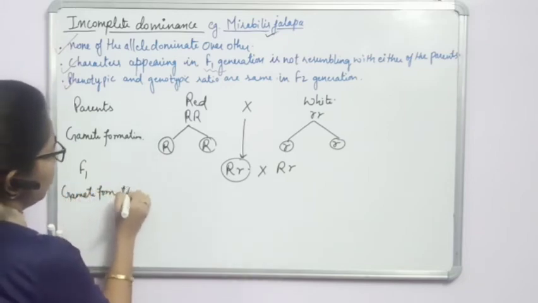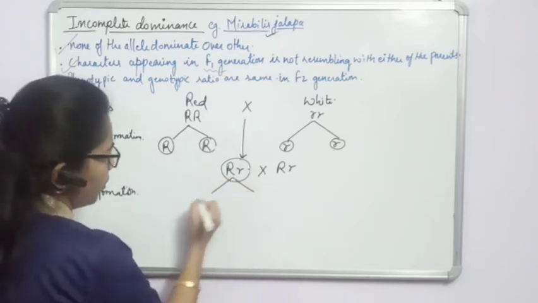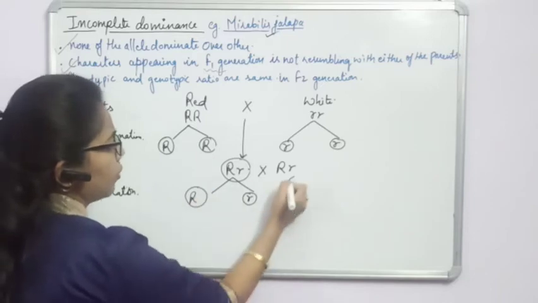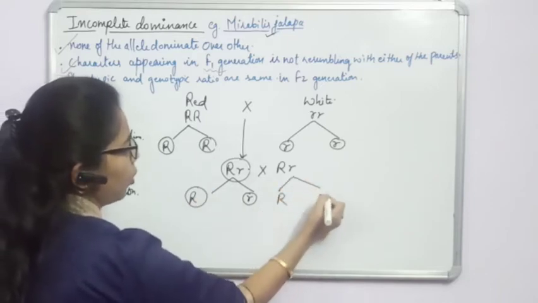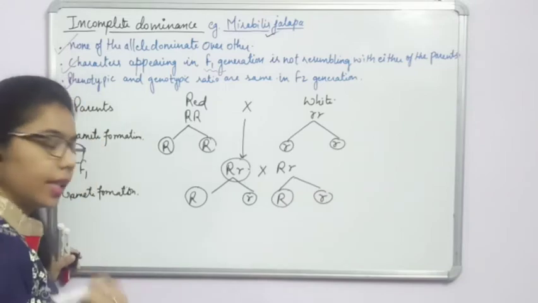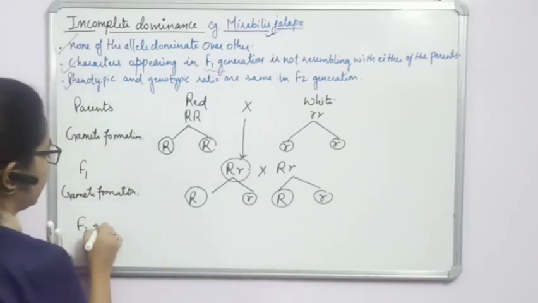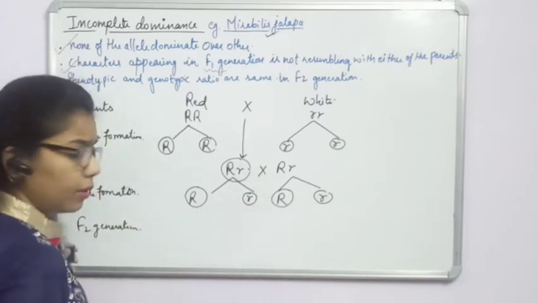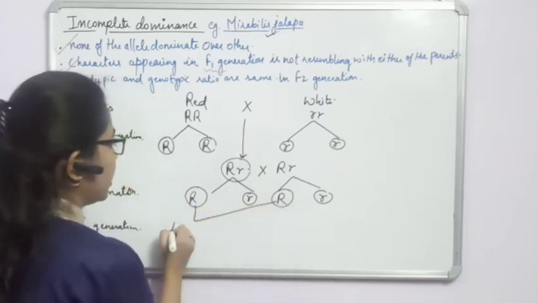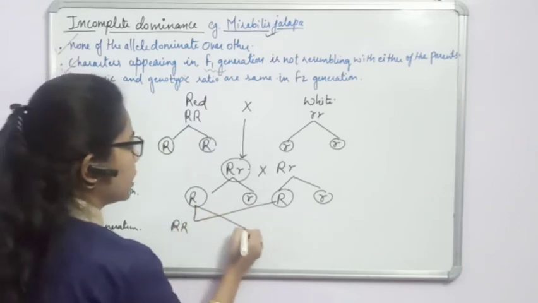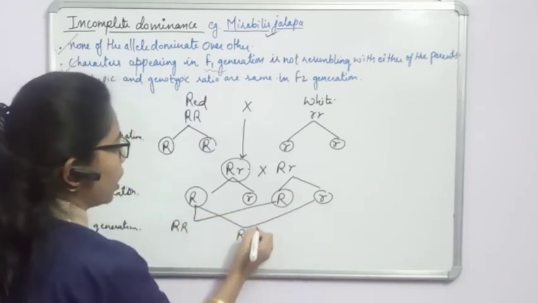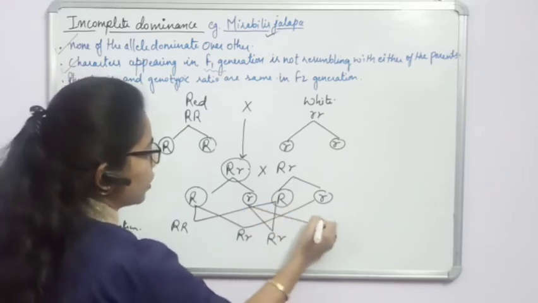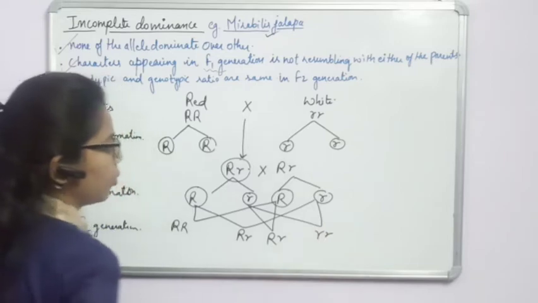Fine. Now again there will be gamete formation. So in gamete formation, what will happen? It will form capital R, small r type of gametes, and again capital R, small r type of gametes. In the F2 generation, you will find how they combine: capital R with capital R, capital R with small r, again capital R with small r, and the last one small r with small r.